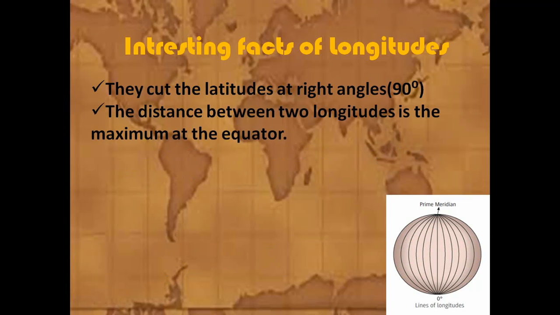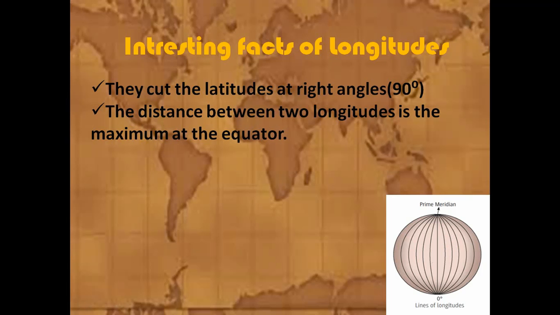The distance between two longitudes is maximum at the equator. See here, where the equator comes, the distance is more.